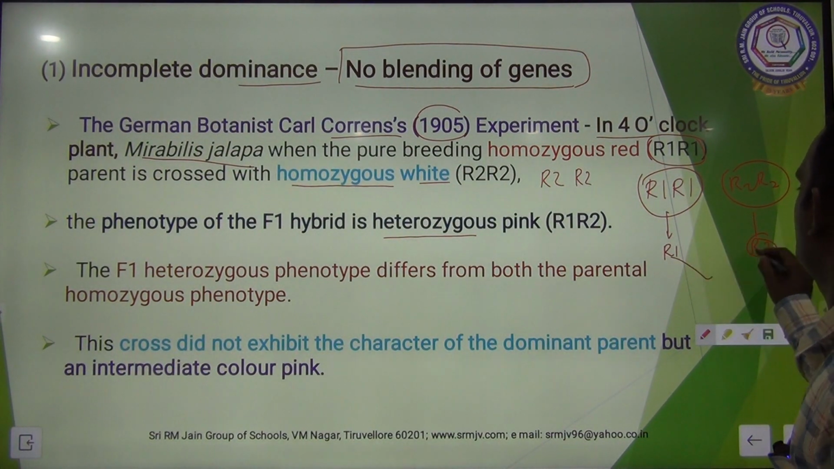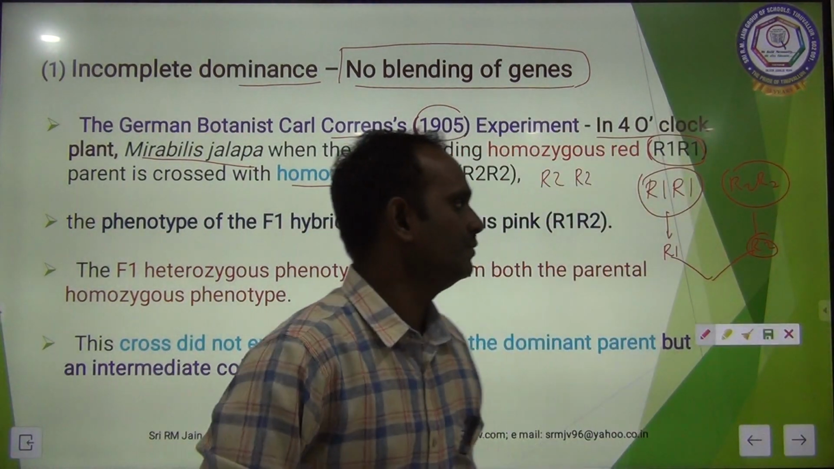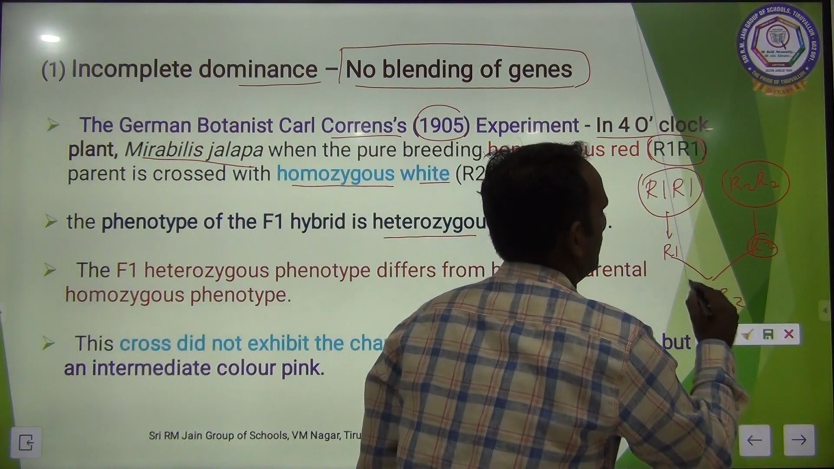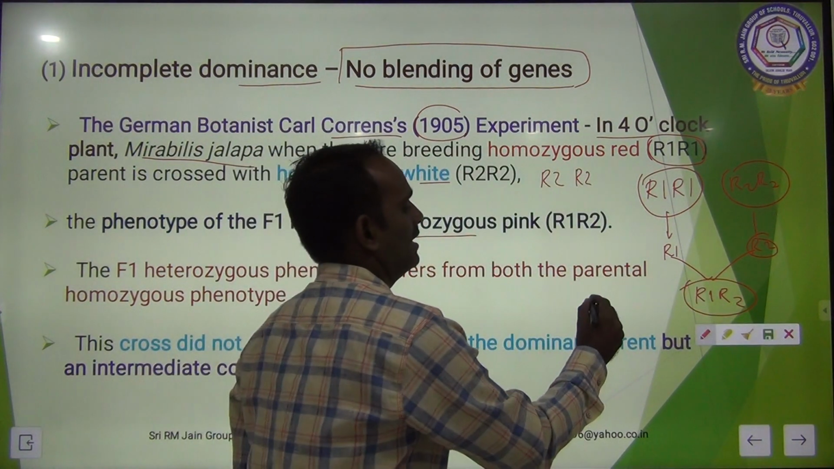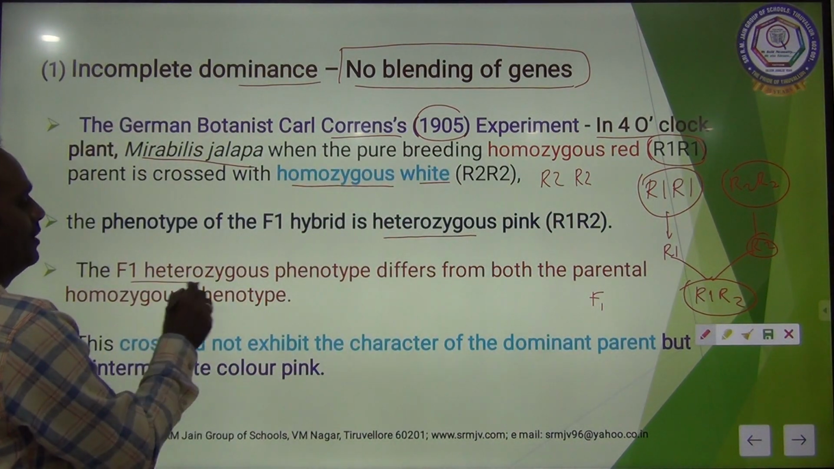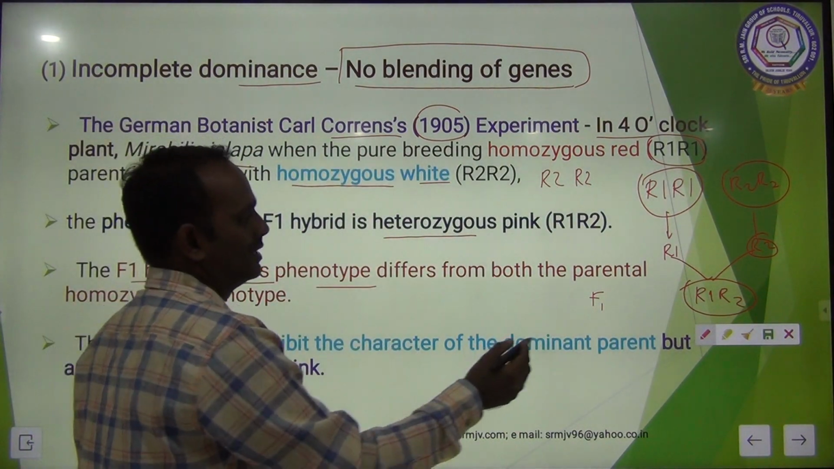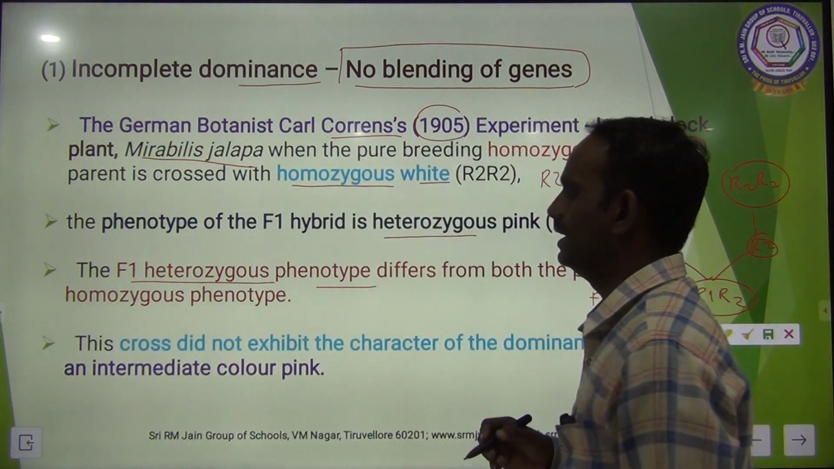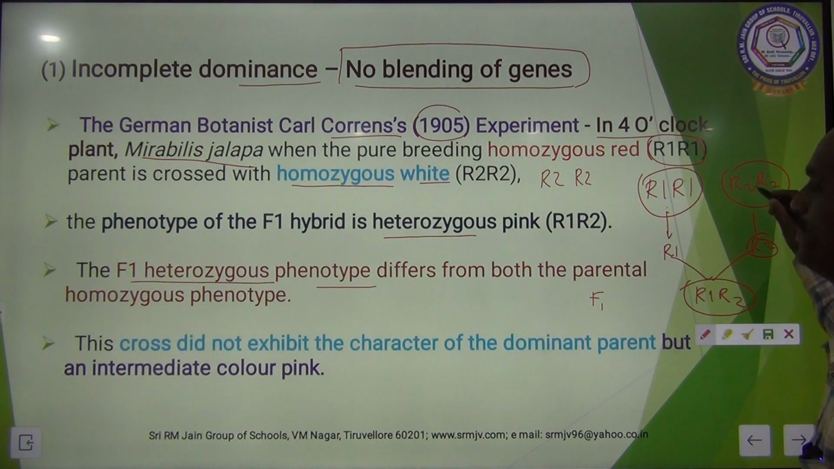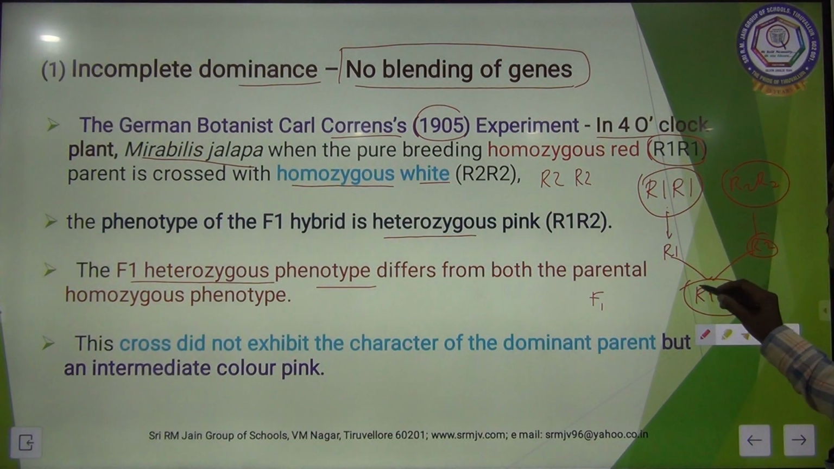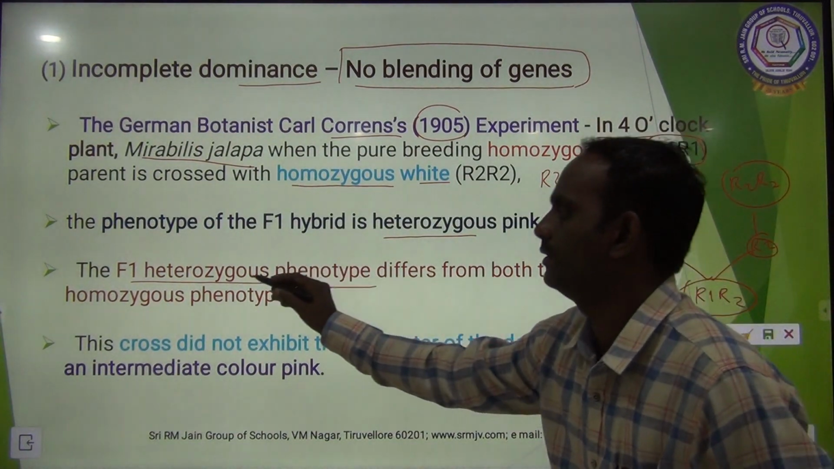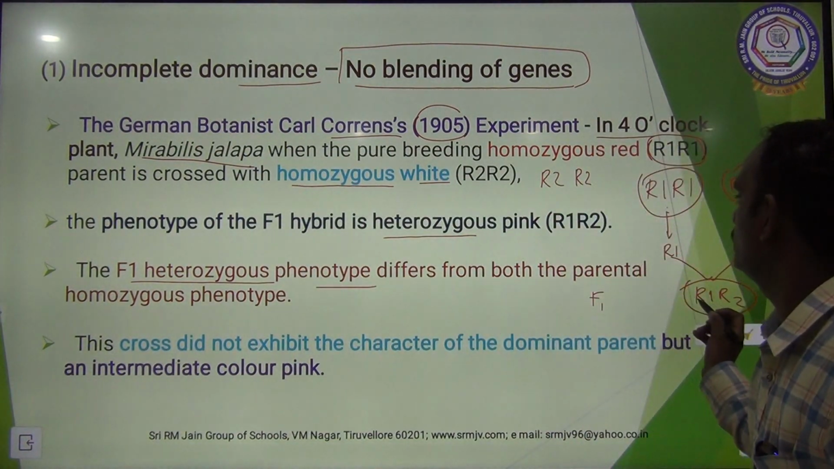When this R1 gamete fuses with the R2 gamete, what is the outcome? R1 R2, and this is the genotype. The F1 hybrid is R1 R2. It is heterozygous. One homozygous parent and another homozygous parent fused together give the heterozygous F1 individual. The F1 heterozygous phenotype differs from both parents.